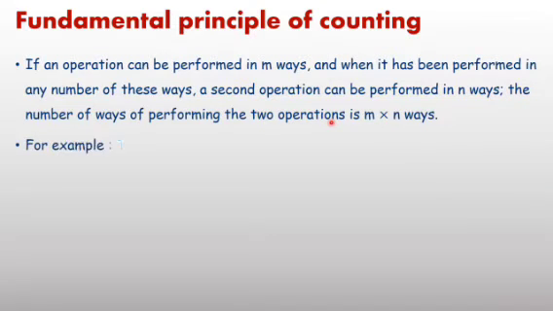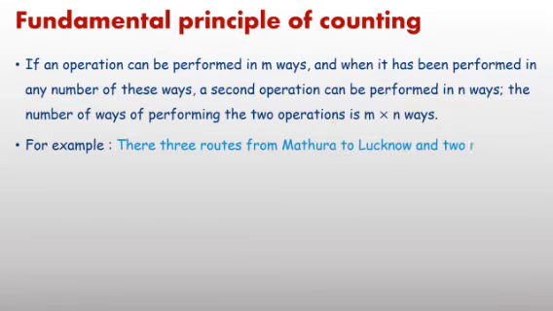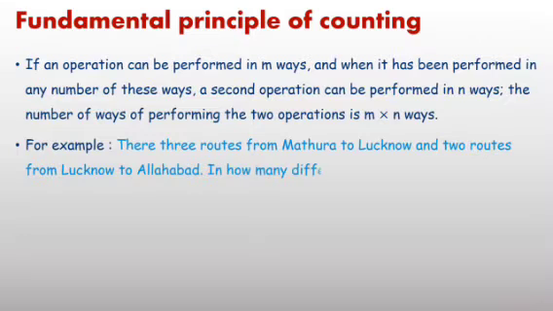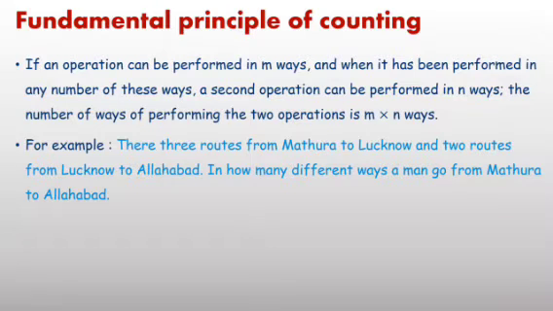For example, there are 3 routes from Mathura to Lucknow and 2 routes from Lucknow to Allahabad. In how many different ways can a man go from Mathura to Allahabad? Just think about this question and relate it with the definition.